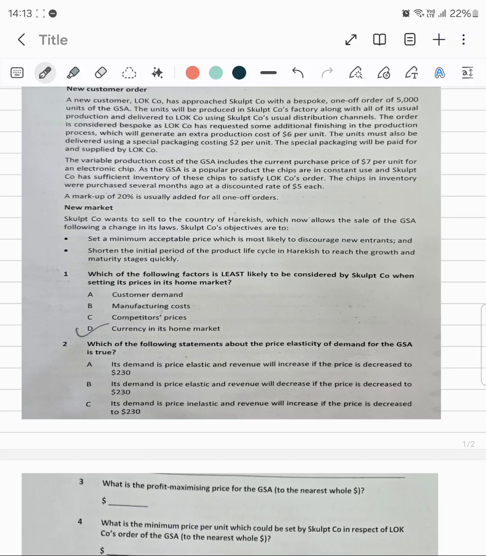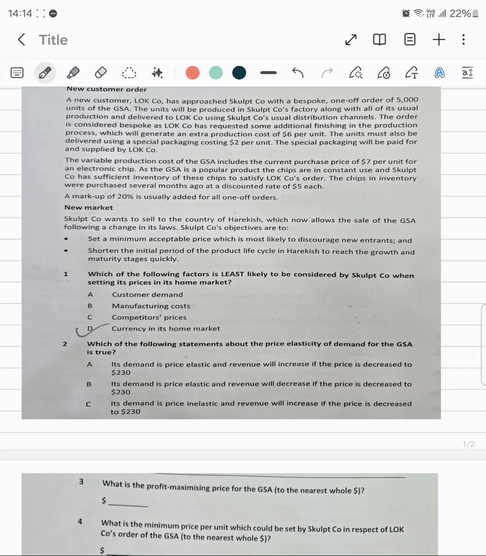Its demand is price elastic and the revenue will increase if the price is decreased to 230. If demand is price elastic, that means the demand is dependent on the price of the product. So if the price of the product is decreased, the demand would definitely increase and it can lead to an increase in revenue as well. So A can be considered, but let's read the further options.